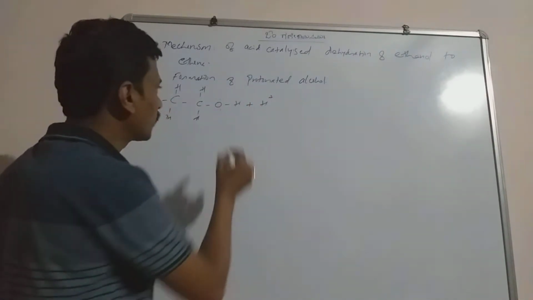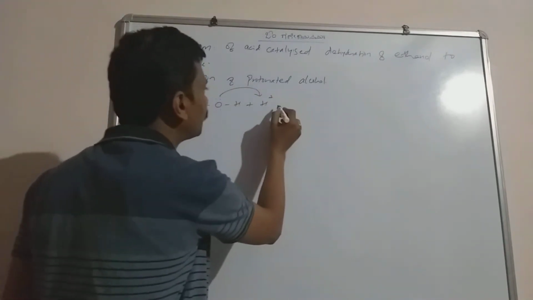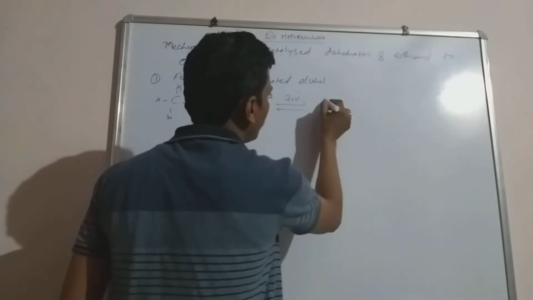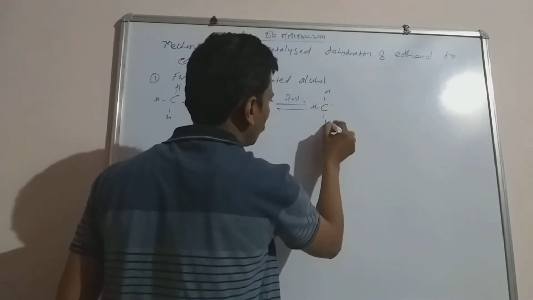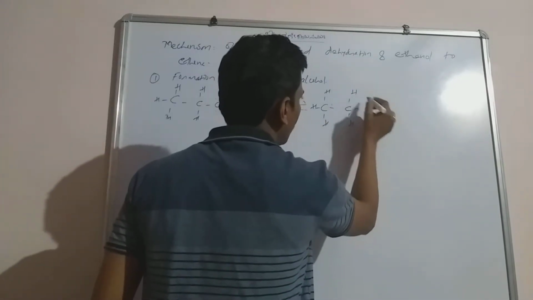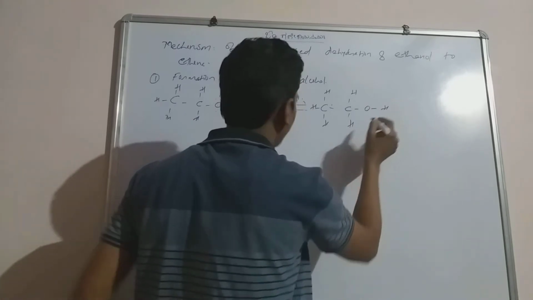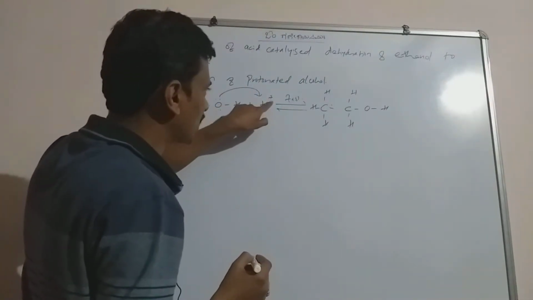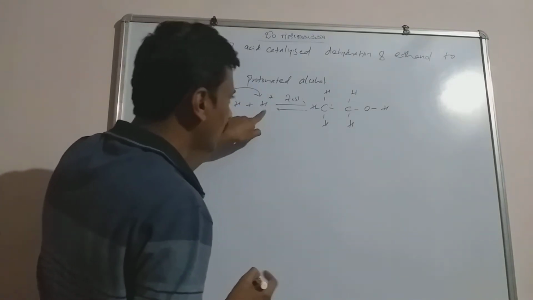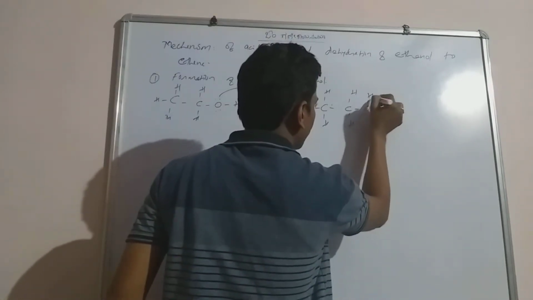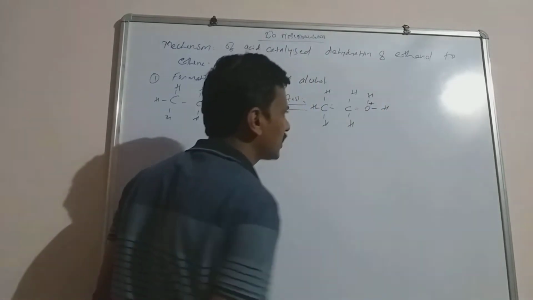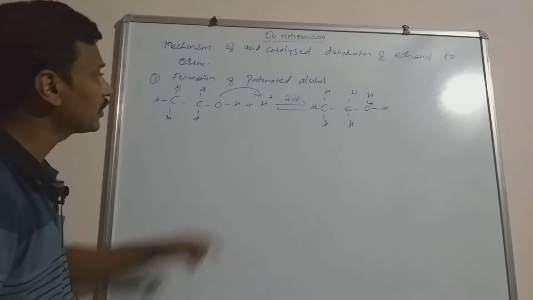This reaction is fast, and forms protonated alcohol. This is also known as the oxonium ion. See here, H plus means there is no electrons, and these two electrons will form the bond with this particular proton, and we will write like this. There is a loss of electrons, so there is a positive charge, and the other two electrons remain as they are.